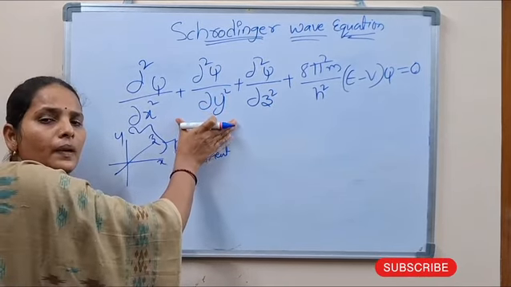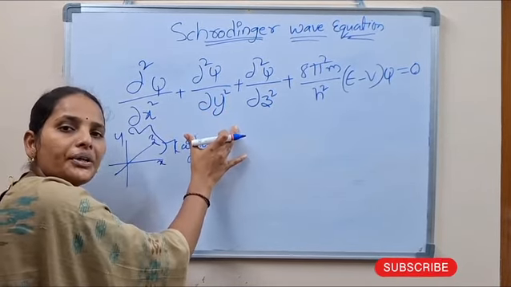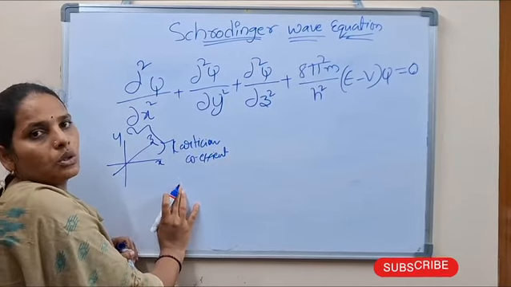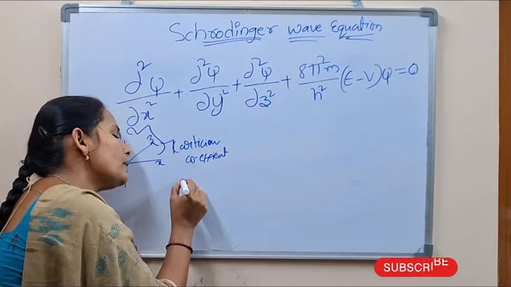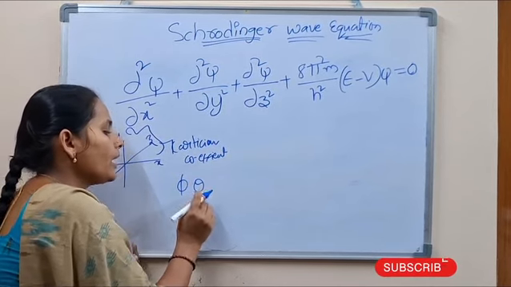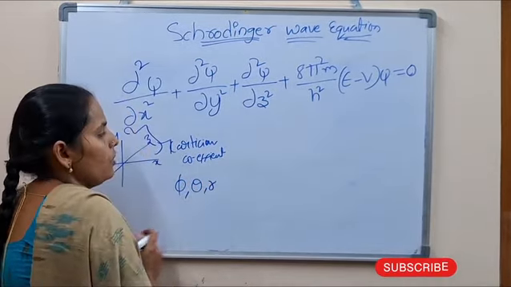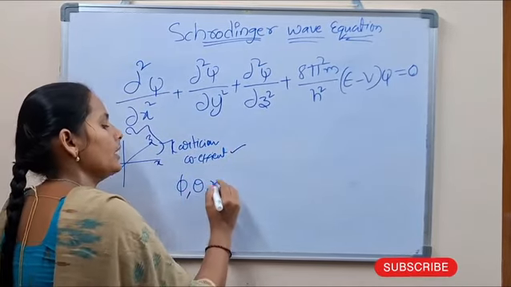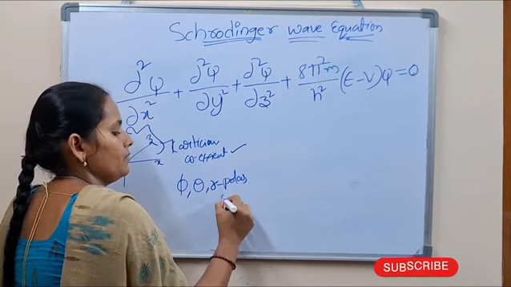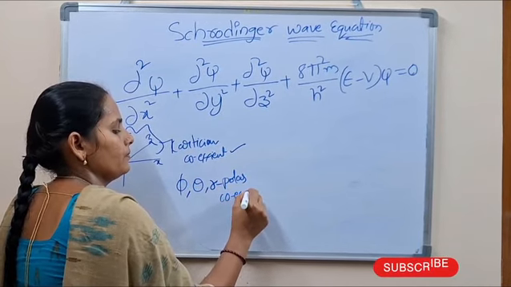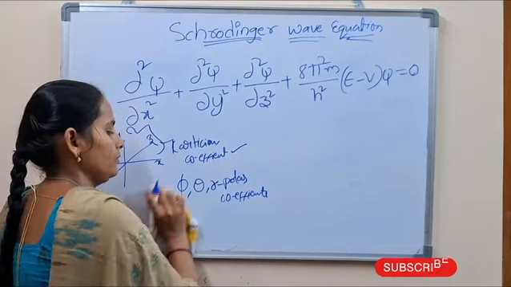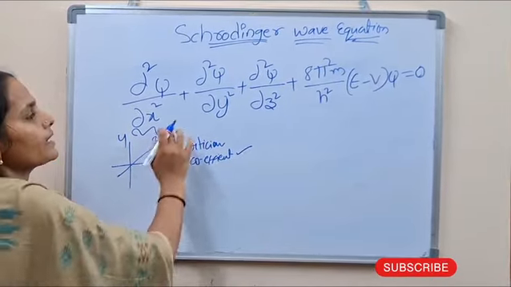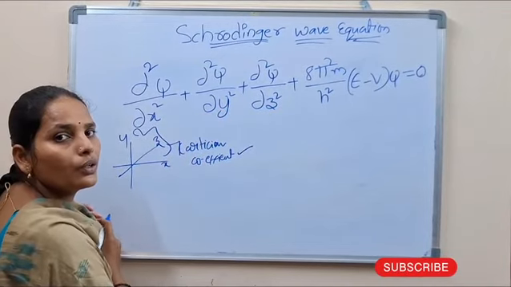This equation can be explained with respect to Cartesian coefficients or with respect to polar coefficients also. The polar coefficients are nothing but phi, theta and r. Here we are telling with respect to the Cartesian coefficients, where x, y, z are the Cartesian coefficients.